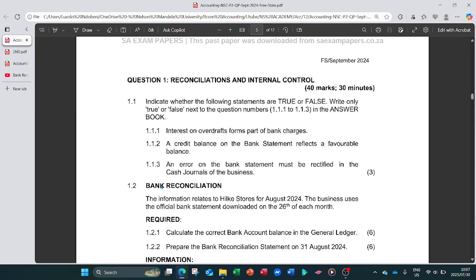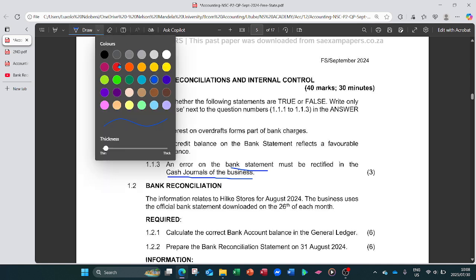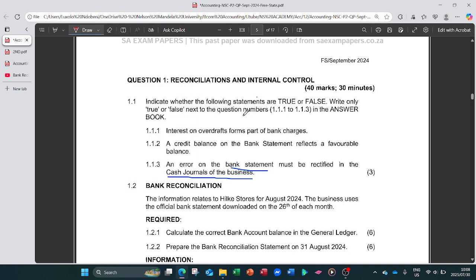So let's come to 1.1.3: an error on the bank statement must be rectified in the cash journals of the business. This is the most important part: an error, not just an amount. Let's say they charged us bank charges, and we didn't record the bank charges in the cash book or in our business's bank account. Then we have to take the amount from the bank statement, and the amount must be correct.